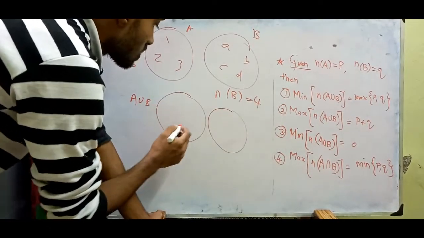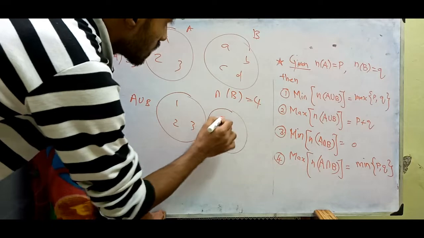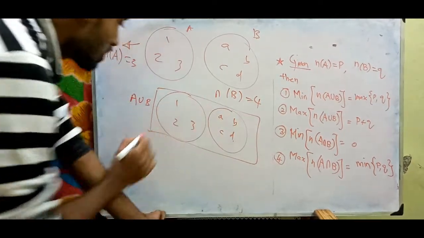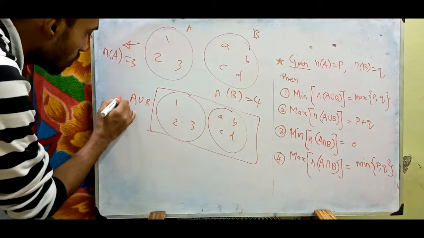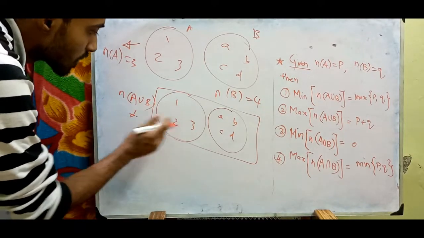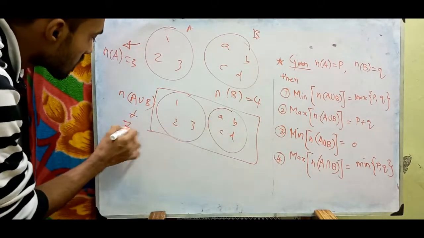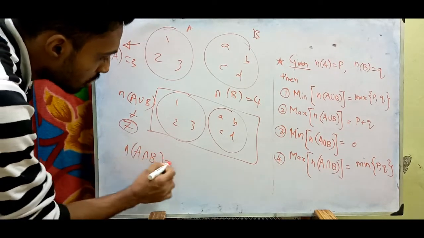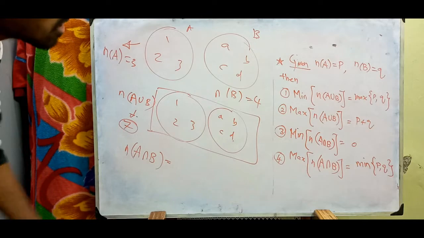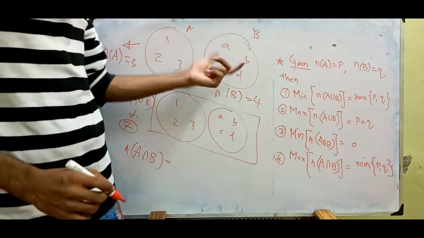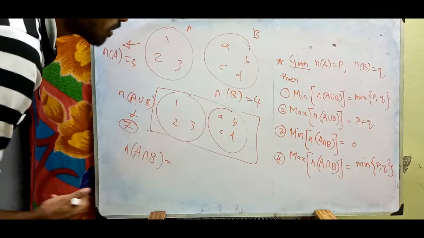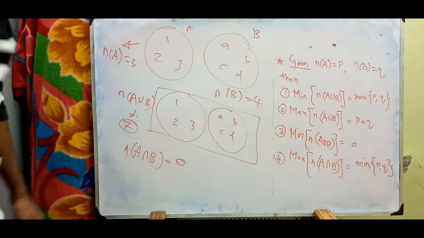A union B is nothing but 1, 2, 3, a, b, c, d. So the number of elements in A union B is 3 plus 4, which is 7. Now what is the number of elements in A intersection B? It is the common elements in A and B, but there is no such common element, so it is 0.